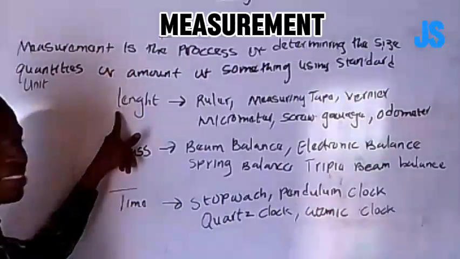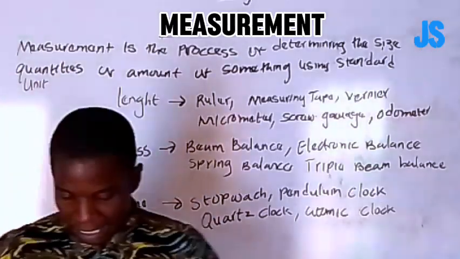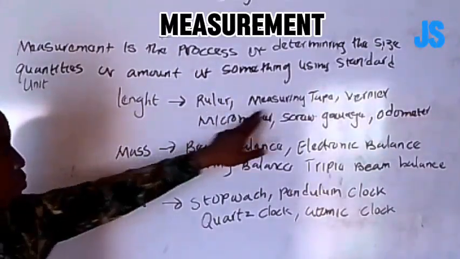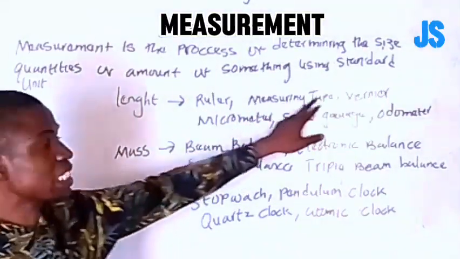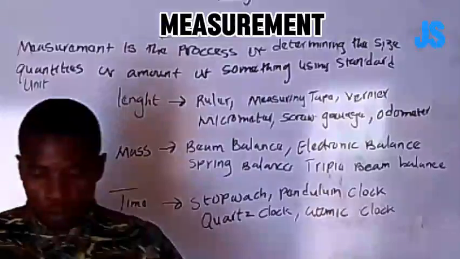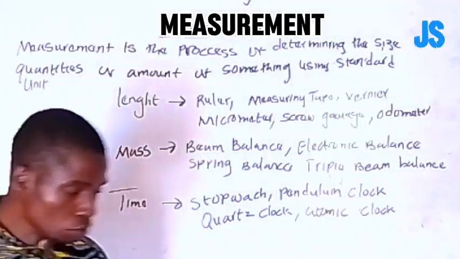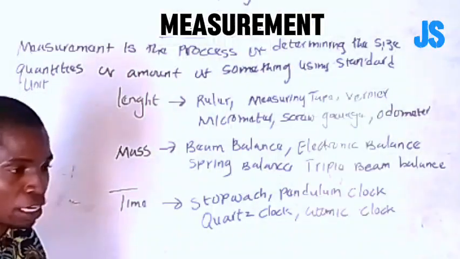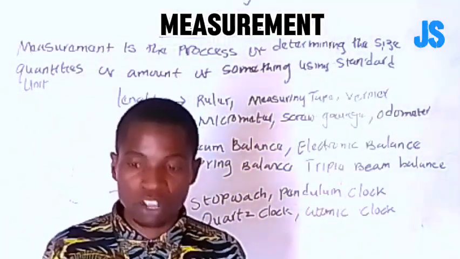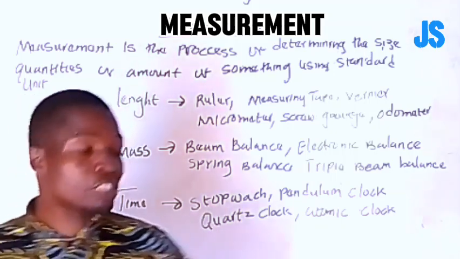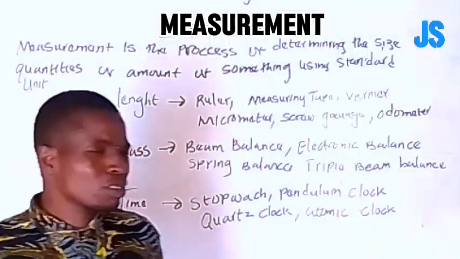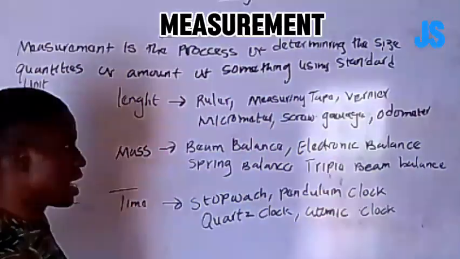Number 1, length. What can you use to measure length? Number 1, we have the ruler. You can use a ruler to measure something that is long or small, like when you put your book. Now, the measuring tape. You can use a measuring tape to measure the length of wood, or to measure anything over a long distance.